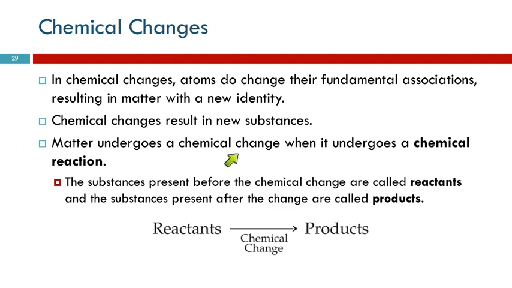A chemical change is a description of a chemical reaction. So when matter undergoes a chemical change, we say it undergoes a chemical reaction. So we can write equations for this. It's a shorthand description of a chemical change.